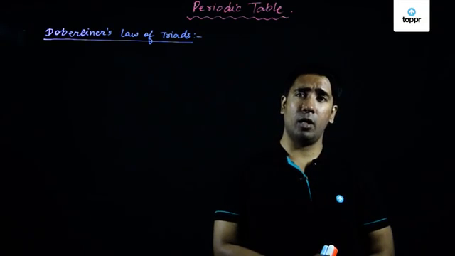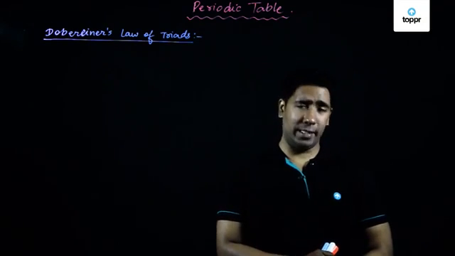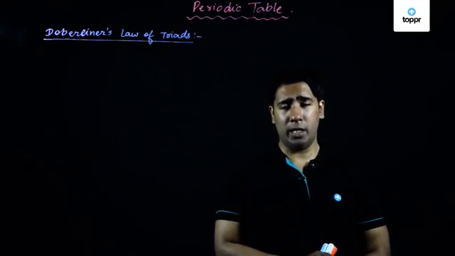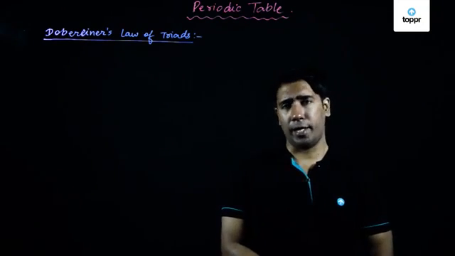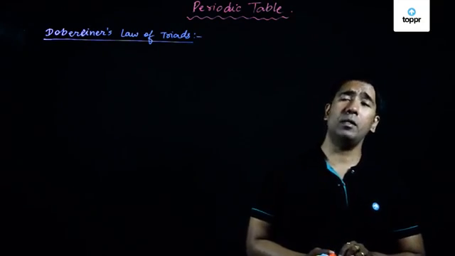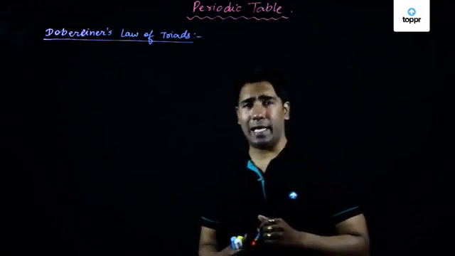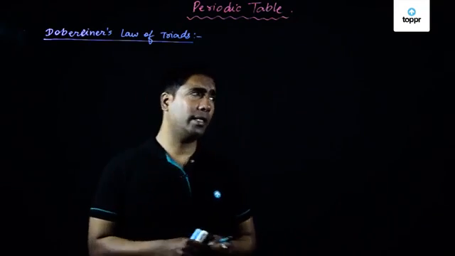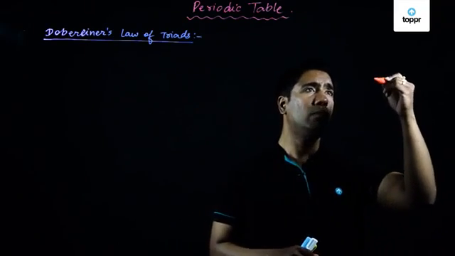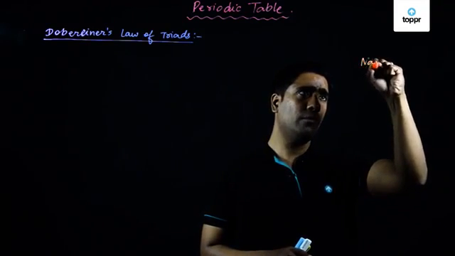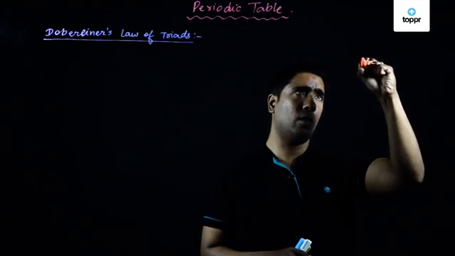So let us quickly look at some of the examples which Dobereiner considered while giving his theory of triads. The first example that we will consider is that of alkali metals. Now we know that in the case of alkali metals, we have the first example as sodium.